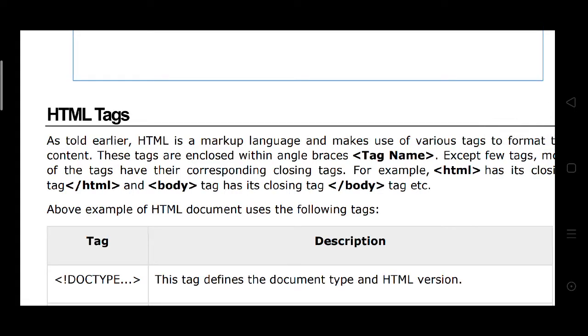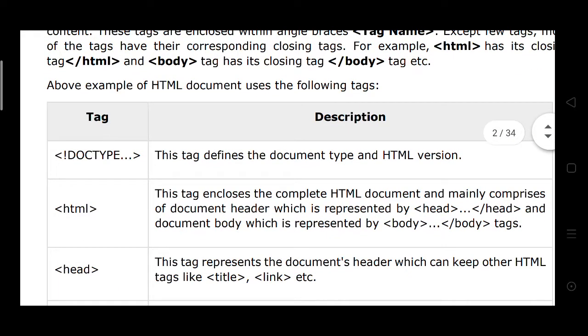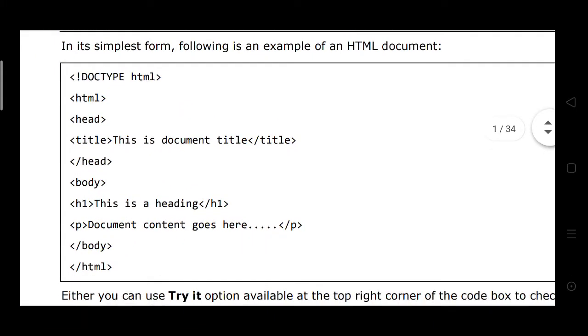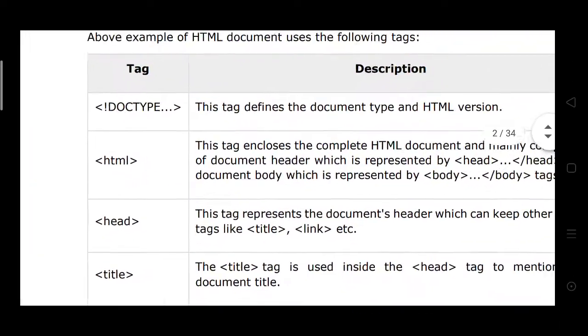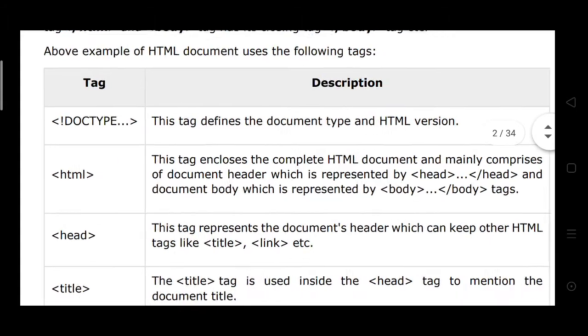Above example of HTML document uses the following tags. In this above example, here doctype HTML, head, title, body, we are using these tags. First, what is a doctype?